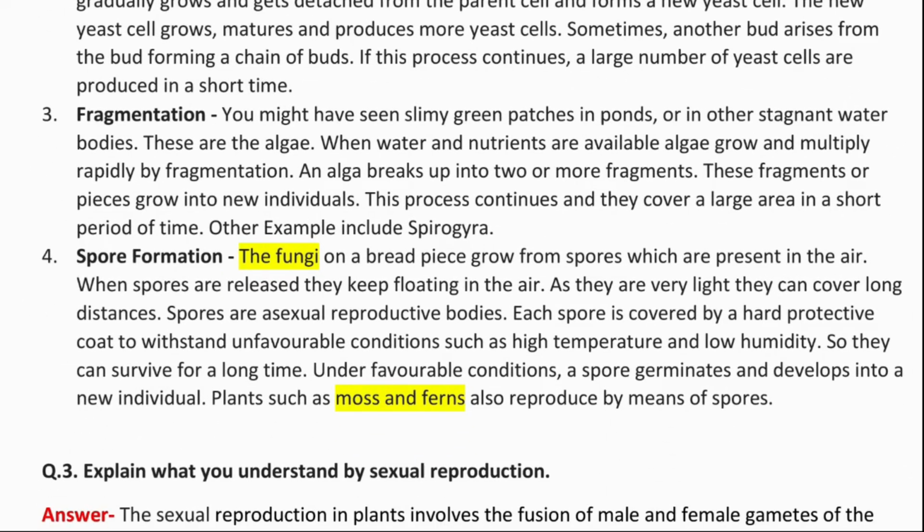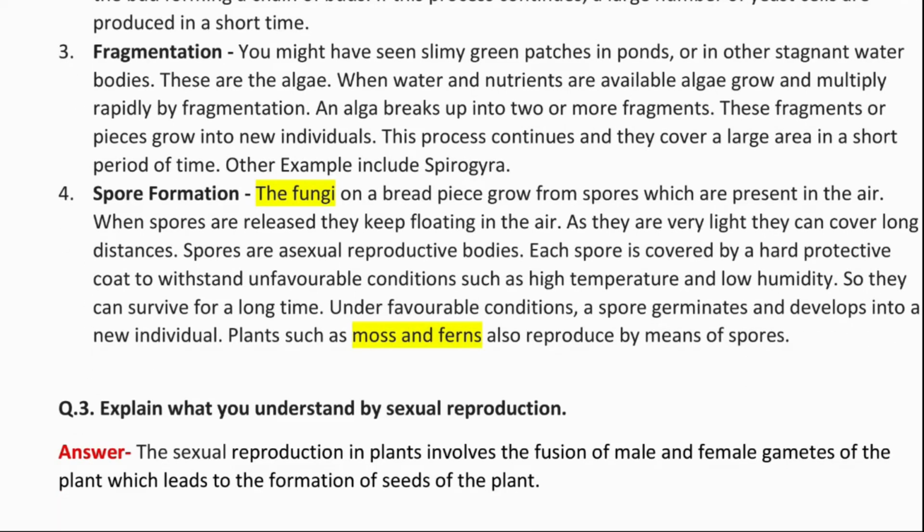Fourth, spore formation, the fourth type of asexual method of reproduction. The fungi on a bread piece grow from spores which are present in the air. When the spores are released, they keep floating in the air. As they are very light, they can cover long distances. So spores are asexual reproductive bodies. Each spore is covered by a hard protective coat to withstand unfavorable conditions such as high temperature and low humidity. So they can survive for a long time. Under favorable conditions, a spore germinates and develops into a new individual. Examples are fungi. Plants such as moss and ferns are also reproduced by means of spores.